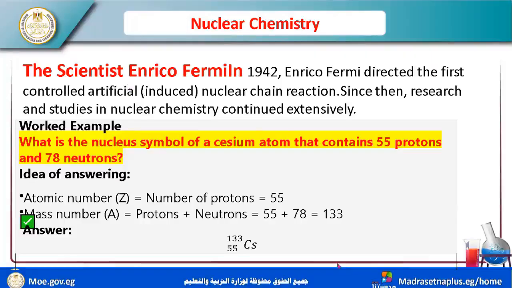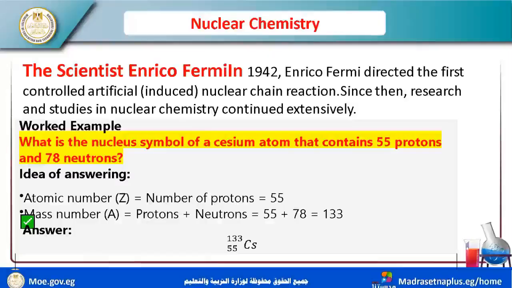The scientist Enrico Fermi, in 1942, directed the first controlled artificial nuclear chain reaction. What is the meaning of nuclear chain? We know that radiation is emitted from any radioactive element.